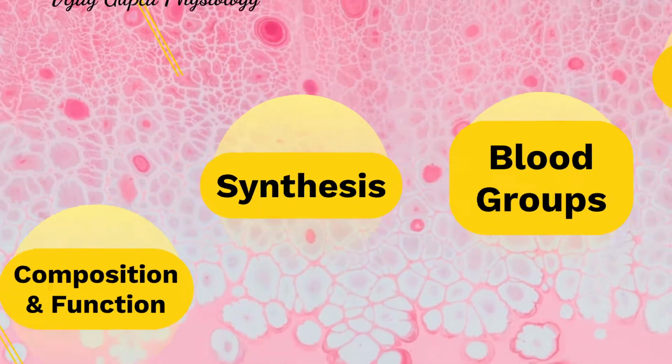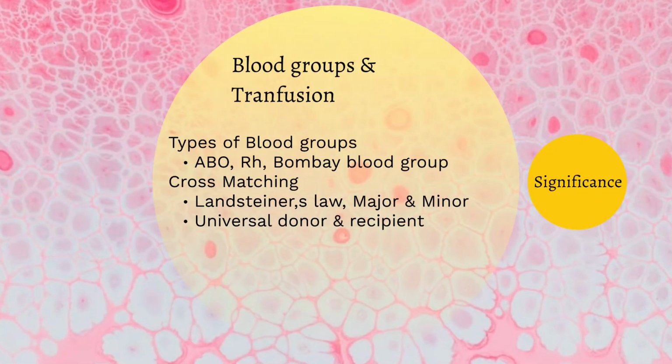Next in this series of sessions we are going to study blood groups, one of the very important topics for all undergraduates, graduates, and postgraduates. Blood groups and blood transfusion still remain one of the most crucial topics in hematology. We'll be discussing types of blood groups. The most important ones are ABO, RH, and Bombay blood groups. There are a few more blood groups which we are going to study in detail.